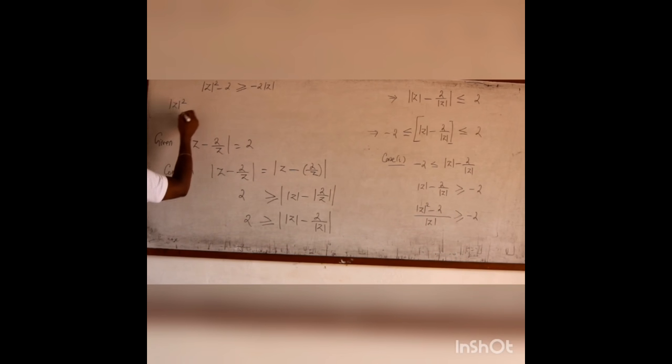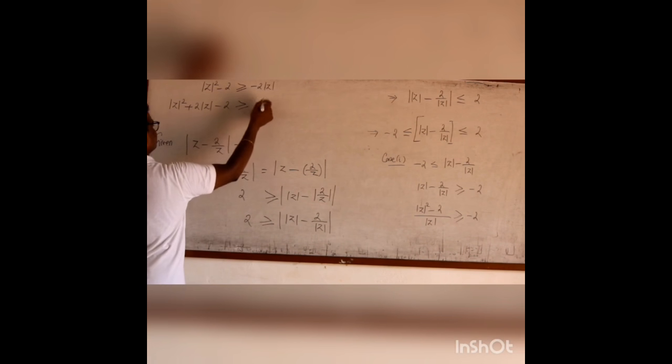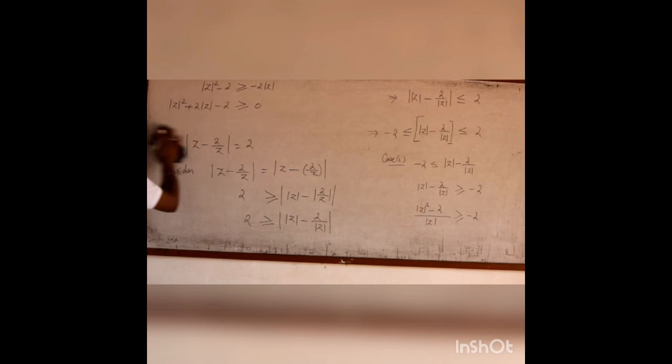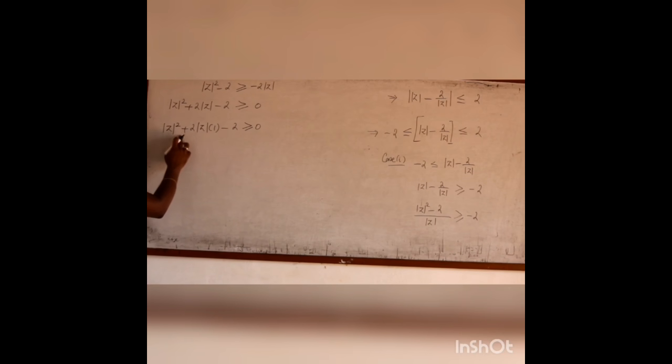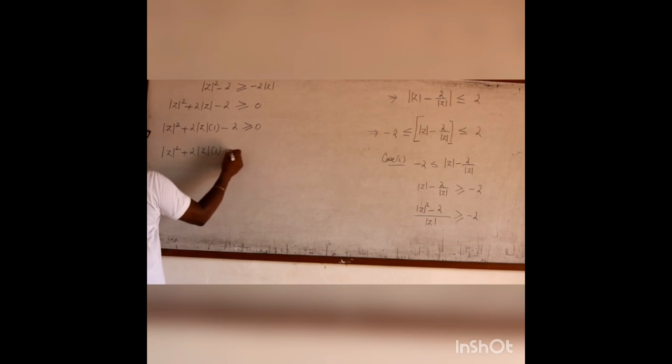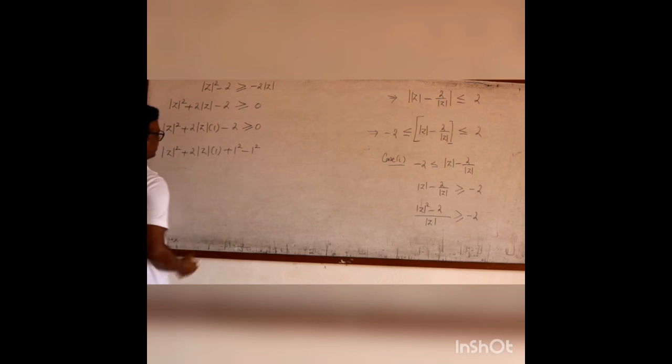Modulus z square plus 2 into modulus z minus 2 is greater than or equal to 0, bringing to this side. Now, this is of the form a square plus 2ab. So, let me try to write in complete square form. Modulus z square plus 2 into modulus z into 1 minus 2 greater than or equal to 0. Here b is 1, so b square is missing, so 1 square is missing. So, shall I add 1 square and subtract 1 square?